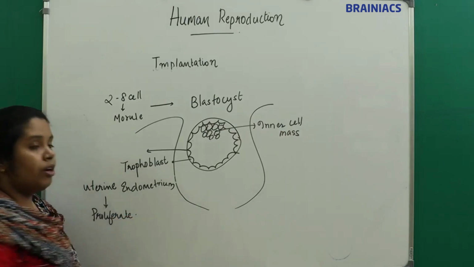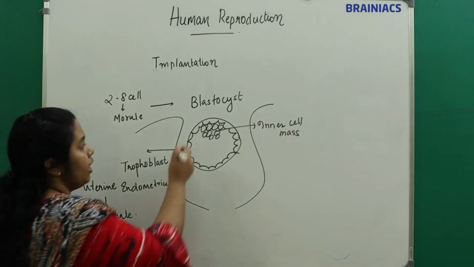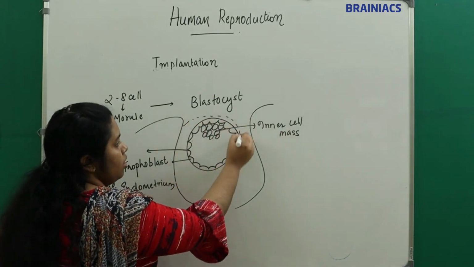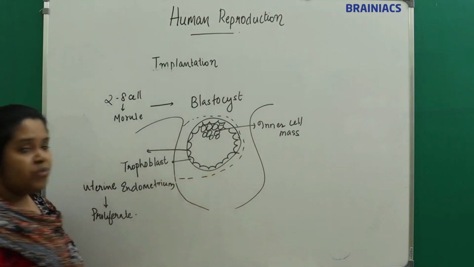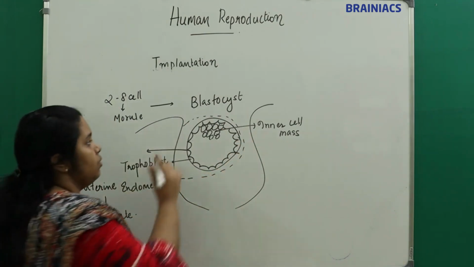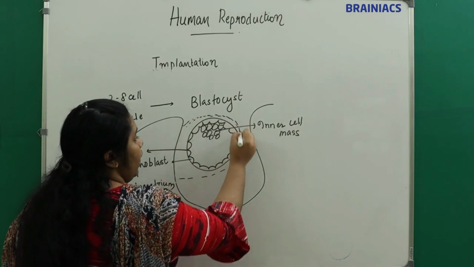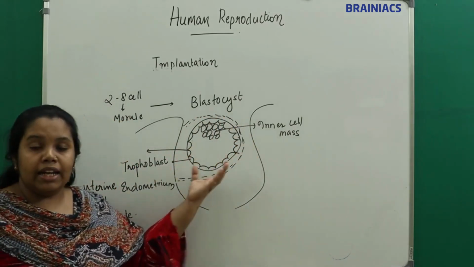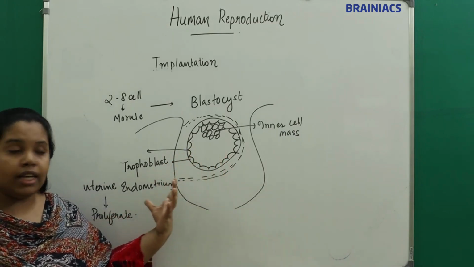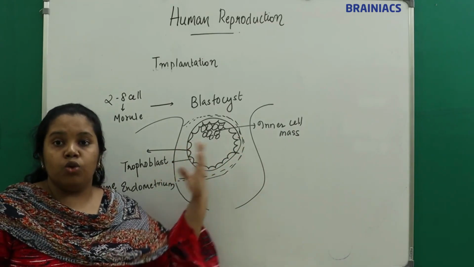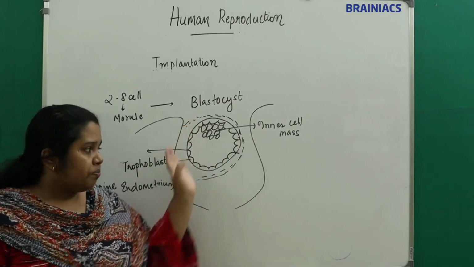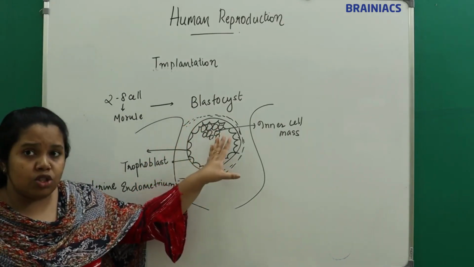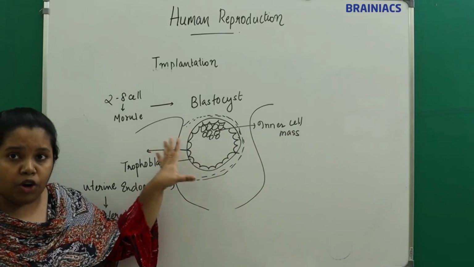The uterine endometrium will start to proliferate and it will form a layer around this blastocyst, thus implanting, thus embedding the blastocyst to the uterine wall.